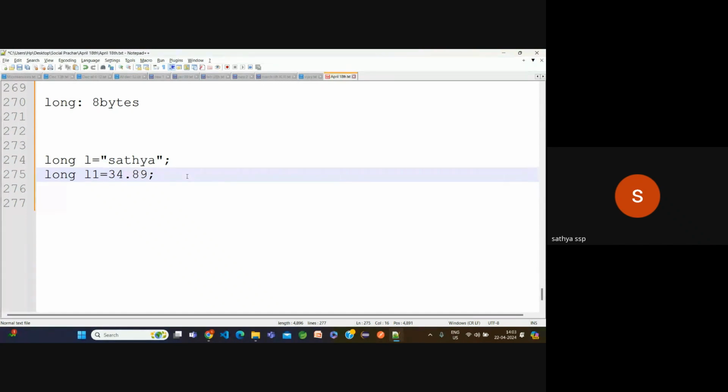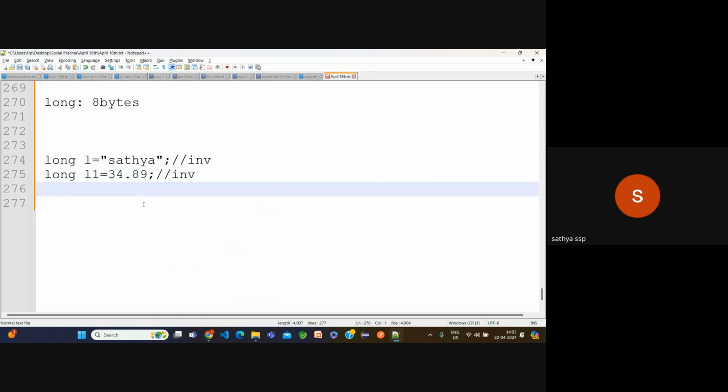Now, both are invalid only. Why? Satya is a string type. This value is a decimal type. How can we store it in a number? That's why both are invalid. Again, these are also invalid simply here.